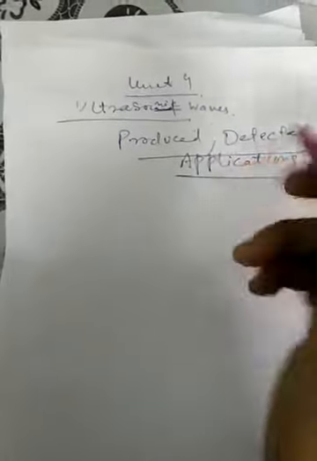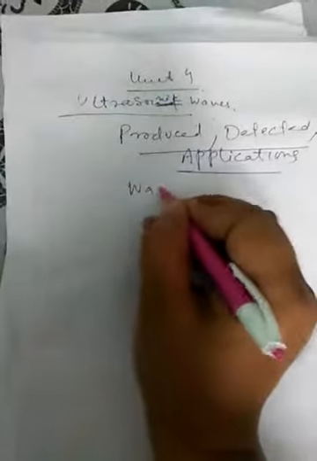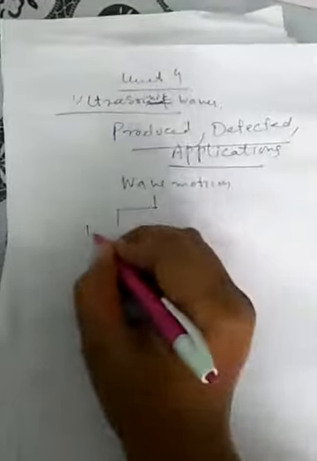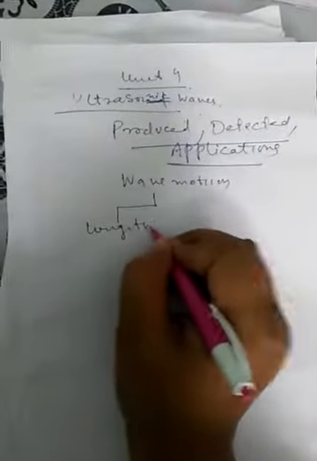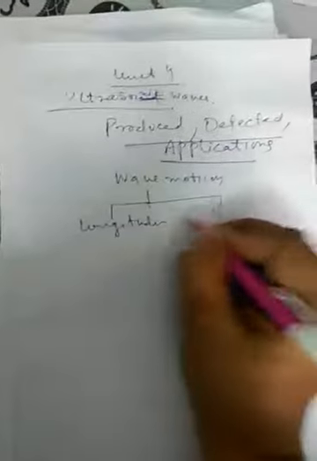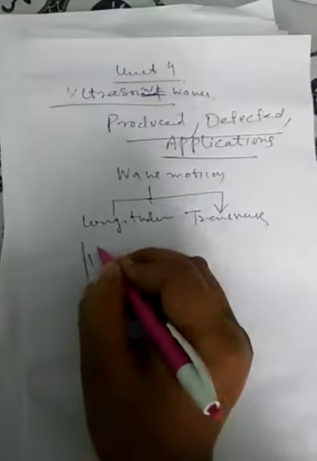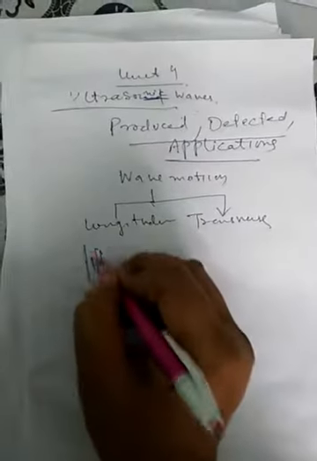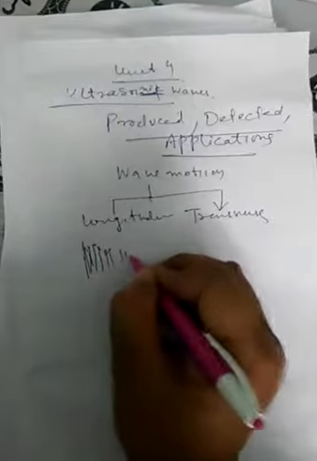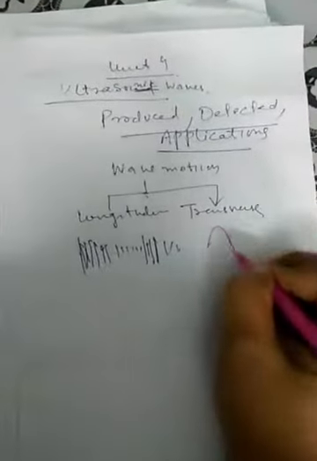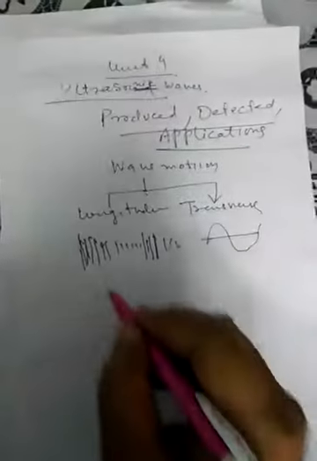First of all, what are ultrasonic beams? We know that in wave motion there are two kinds of waves. One is called the longitudinal wave, the other is called the transverse wave. In longitudinal waves, compressions and rarefactions are formed, while in transverse waves, crests and troughs are formed.